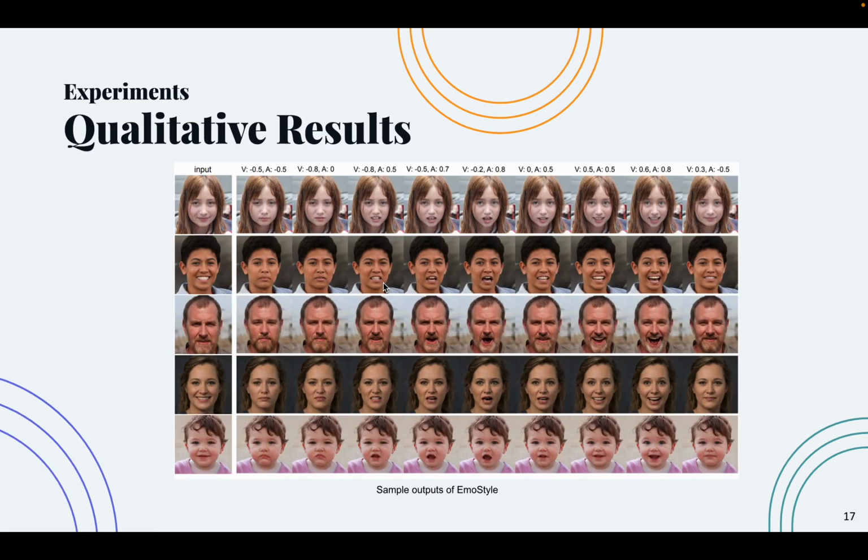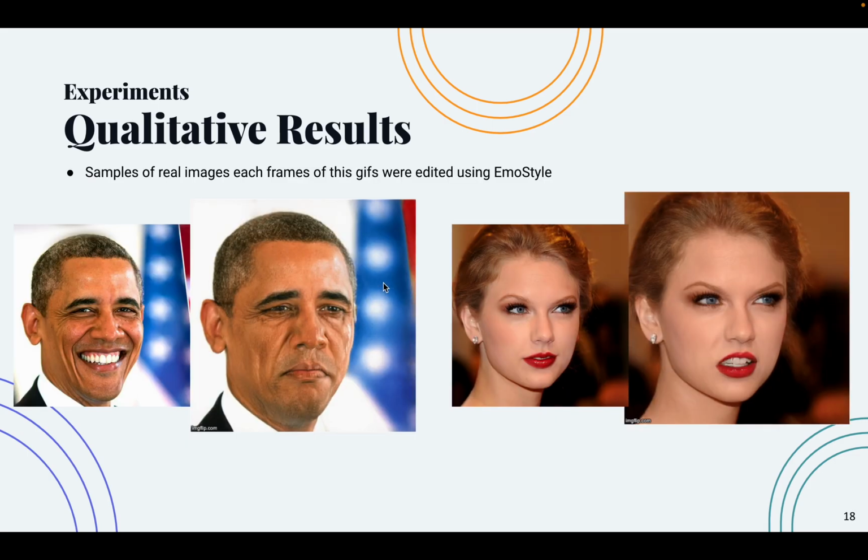Here are some sample outputs of EmoStyle. Each output corresponds to a different combination of input, valence, and arousal. The results align with our expectation as they effectively convey the positivity or negativity and the level of arousal of the faces. And here are some samples of real images that were made into GIFs so that you can see the continuity of our facial expression editing.